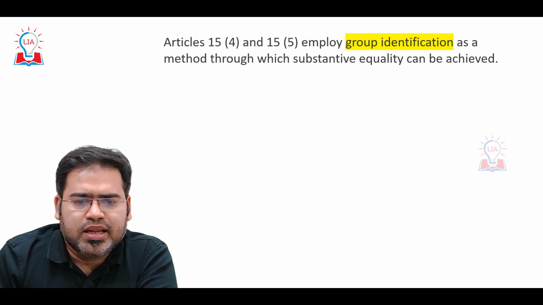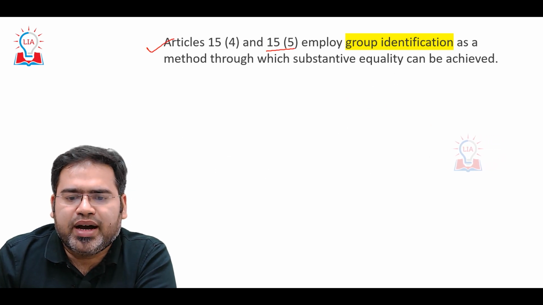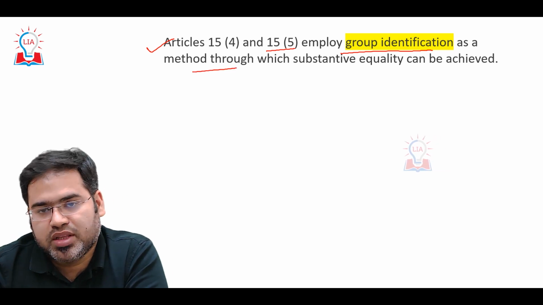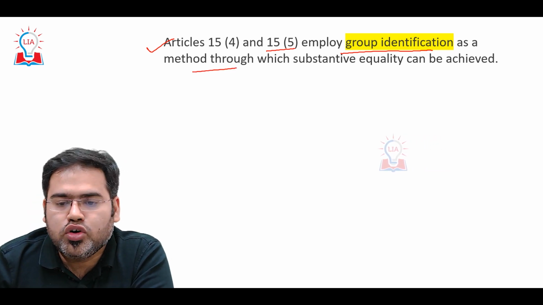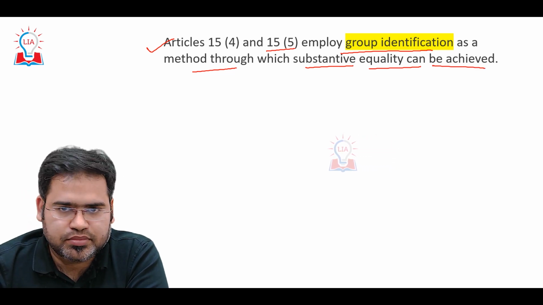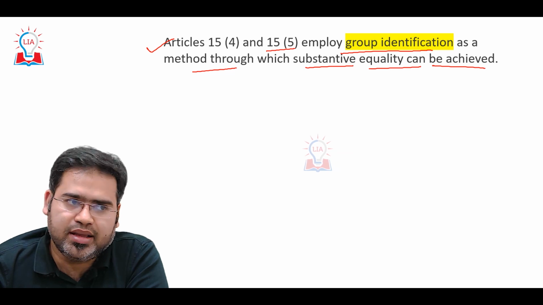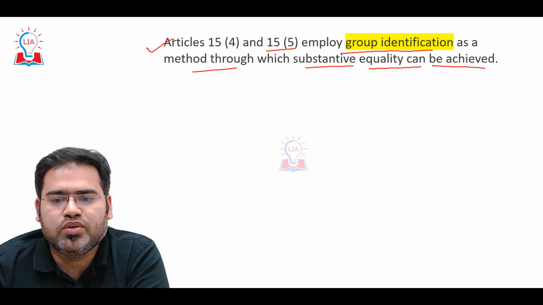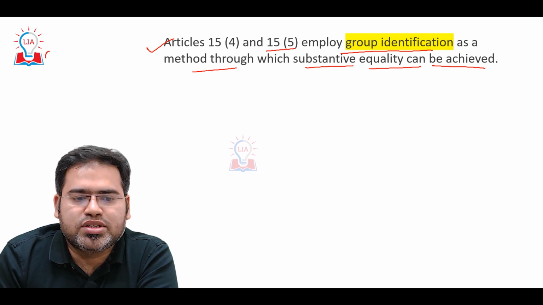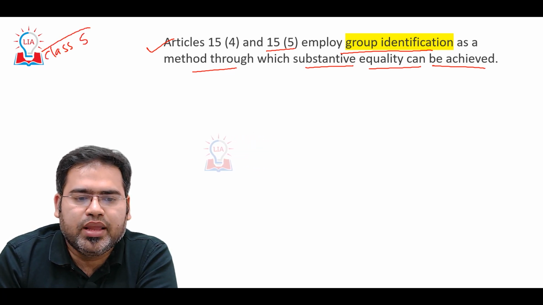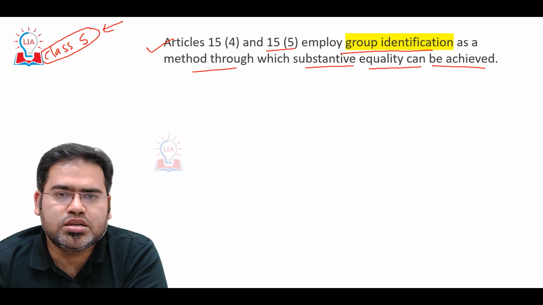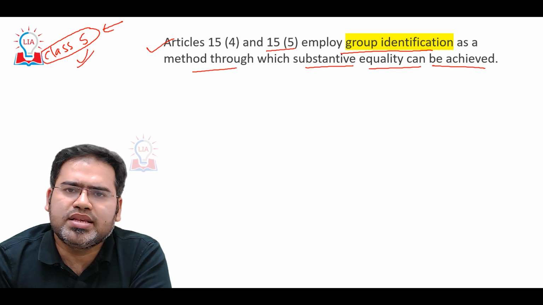Next is that Article 15.4 and 15.5 employ group identification as a method through which substantive equality can be achieved. That means we can create groups. That means like should be treated alike only. Correct? So for example, if there is a class of 5 students, class 5 ke students hain, and they are taking education from the same school, then they can be given the same question paper.